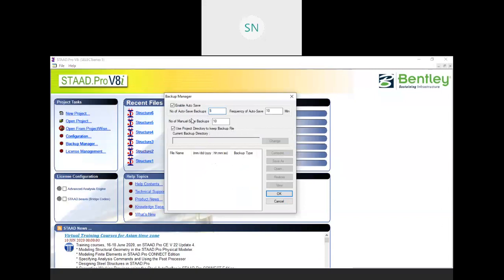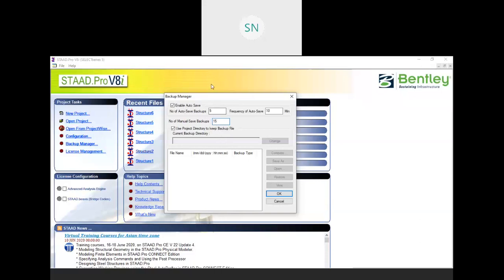Auto backup means it will save automatically at the frequency of 10 minutes, or you can choose 5 minutes, whatever you want, right? And once you save it manually, it will create one more backup. So how many manual backups do you want? For example, I want 15 manual backups. So the total backups of your single file will be 20, right?